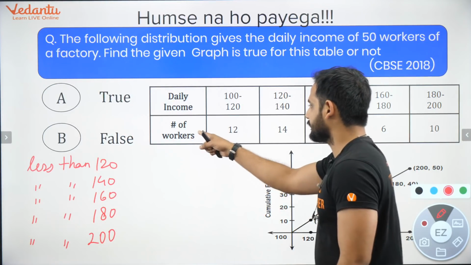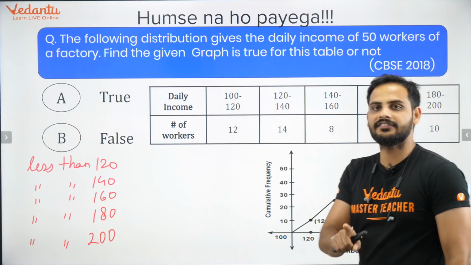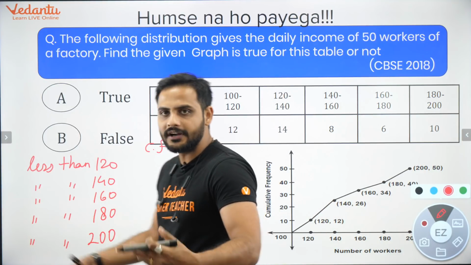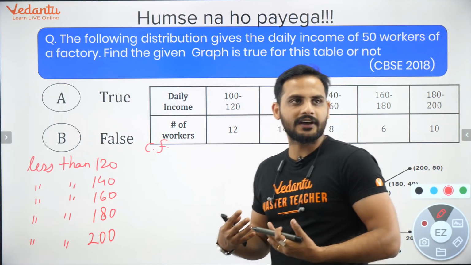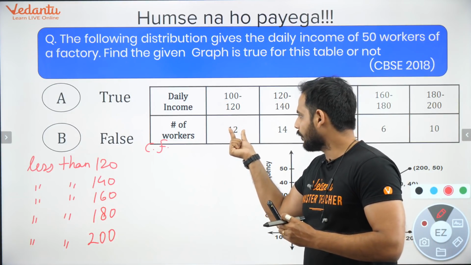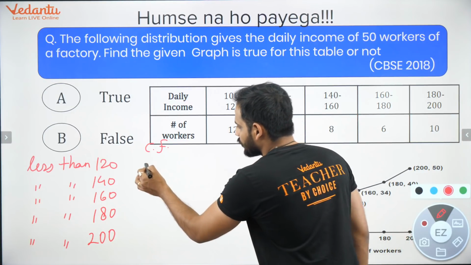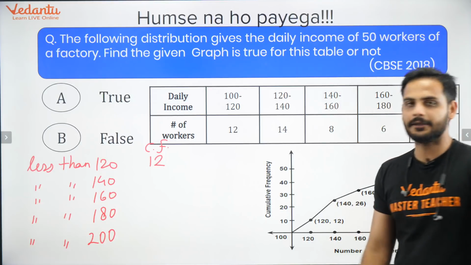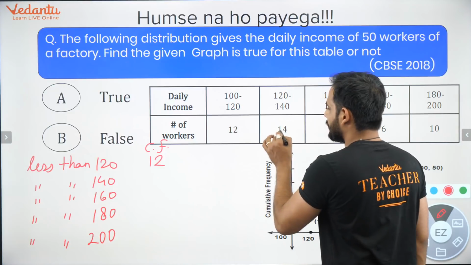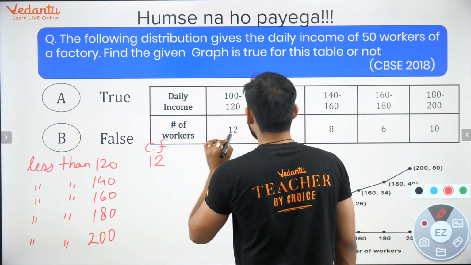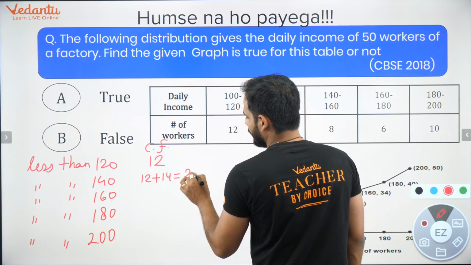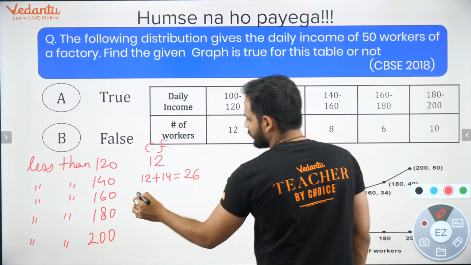Right? Now here they have given you frequency, but in the less than data, we do not want frequency, we want cumulative frequency. How do you get cumulative frequency? All these 12 values are between 100 and 120, so all the 12 values are less than 120. So cumulative frequency for the first group remains 12 only. The next cumulative frequency will be the sum of 12 plus 14, which is equal to 26.